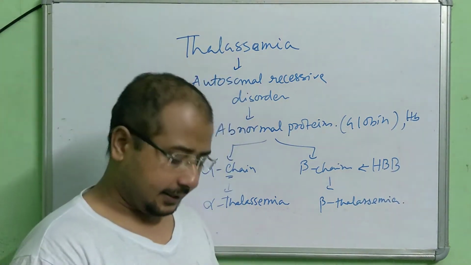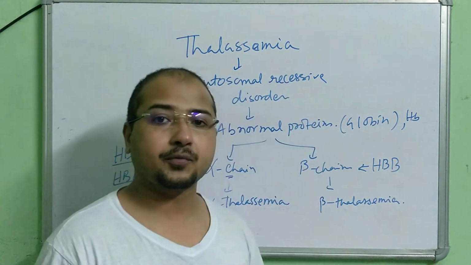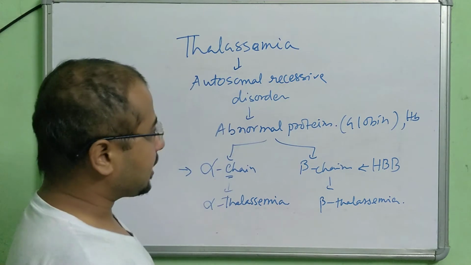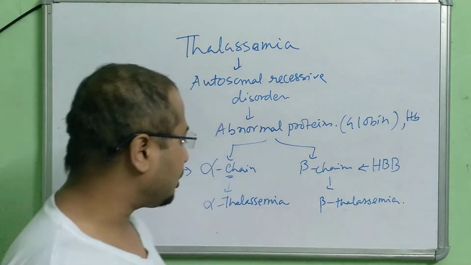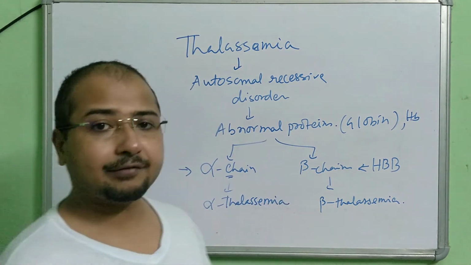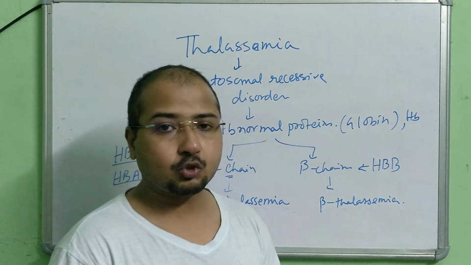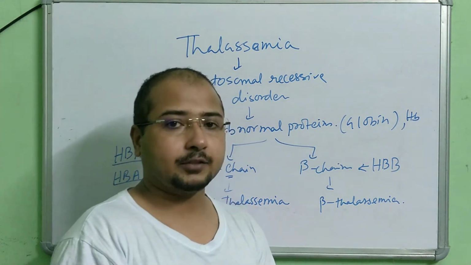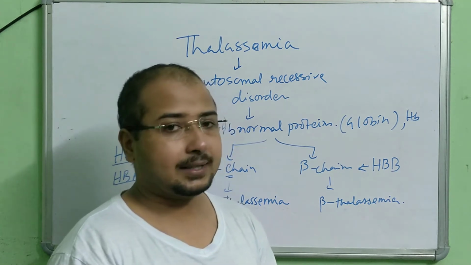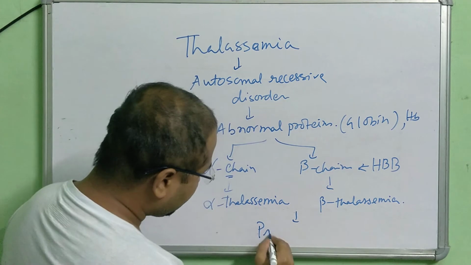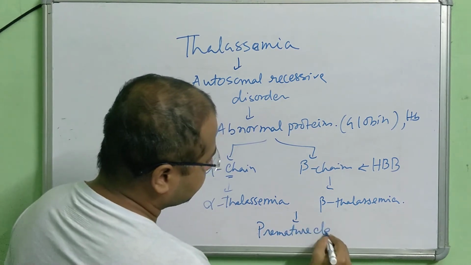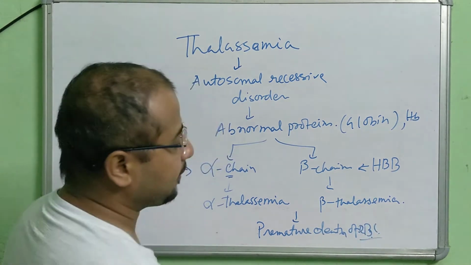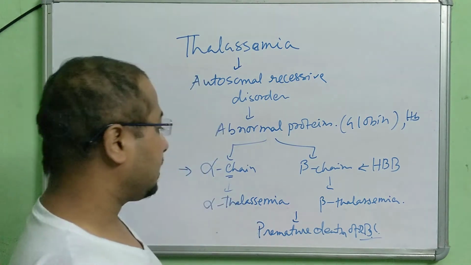This kind of defective gene is inherited from parents to offspring, an autosomal problem. So this is how it inherits from generation to generation. Ultimately, the deficiency in the alpha chain or beta chain leads to deformation of the protein, and that leads to destruction of the RBC, premature death of RBC.